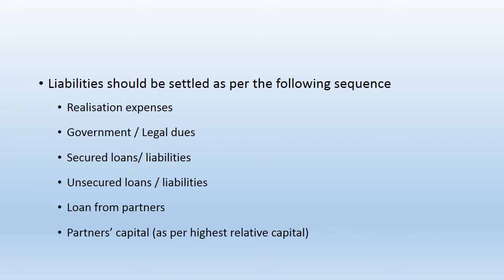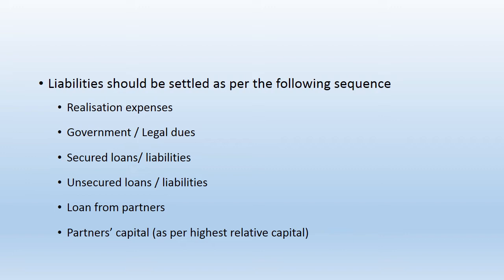There must be a sequence which is to be followed at the time of settlement of liabilities. First of all, the partners should pay for the realization or dissolution expenses. Without payment of these expenses, they cannot get the assets realized, they cannot get the cash. Next, after realization expenses, they have to pay for government dues or legal dues. If there is some penalty on the partnership firm or tax payment is outstanding, they have to pay all government or legal liabilities.